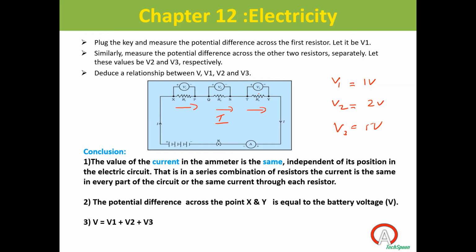So what we can understand from here, the voltage across each resistor connected in series is different. So two points: when resistors are connected in series, the current passing through each resistor is the same, but the voltage across each resistor is different.